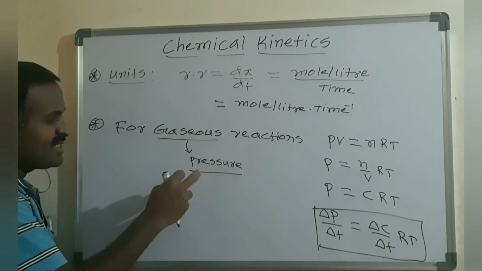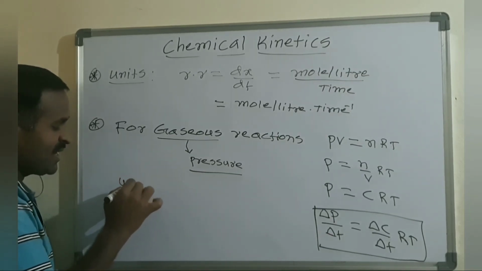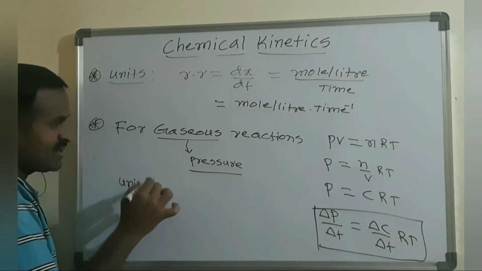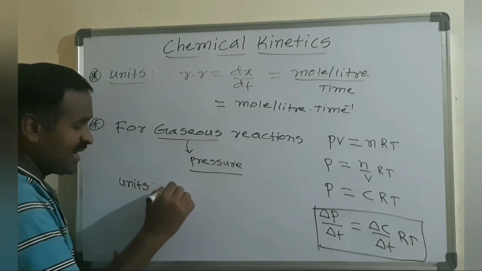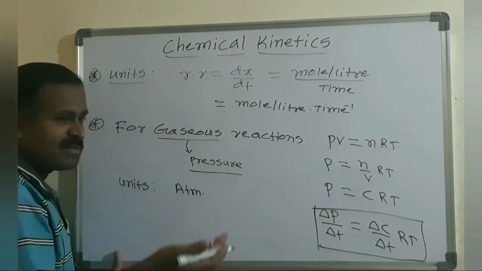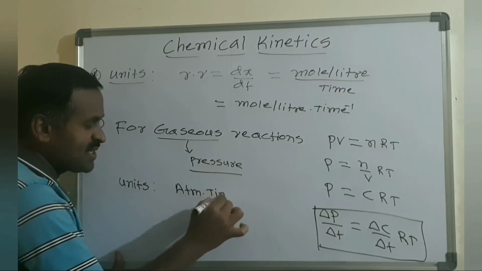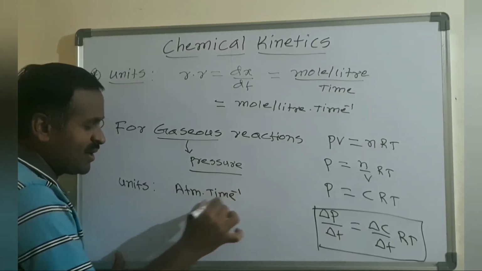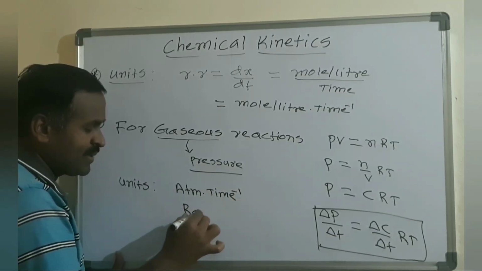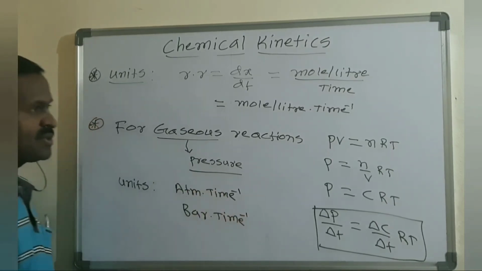Generally, in a gaseous reaction, pressure is the main concentration term, and its units we write simply as atmosphere. Generally it can be expressed in terms of atmosphere or bar, and time inverse, which is common, or you can even write bar and time inverse. Okay, so this is one.